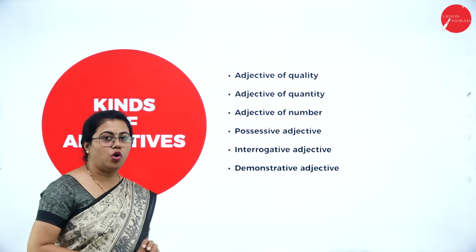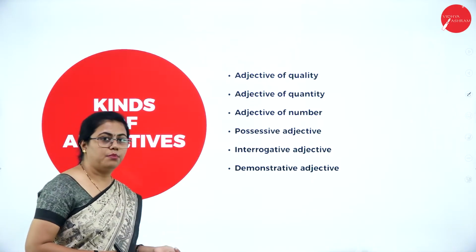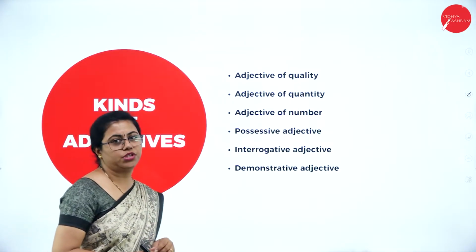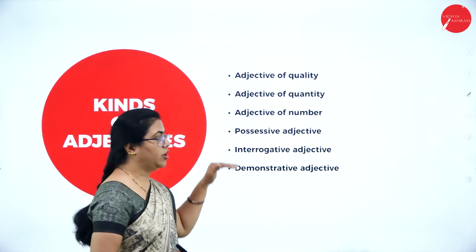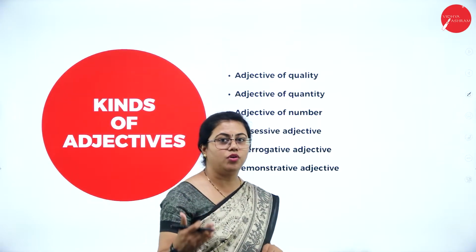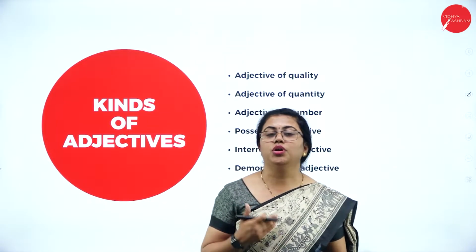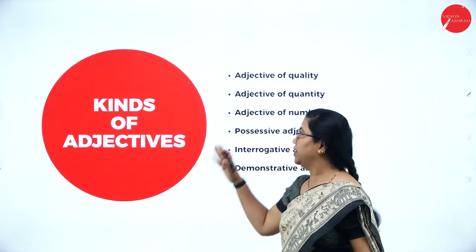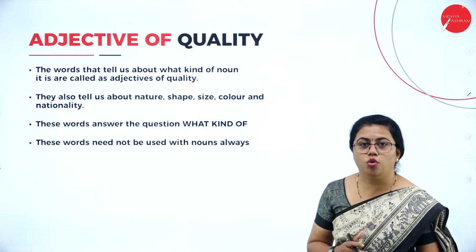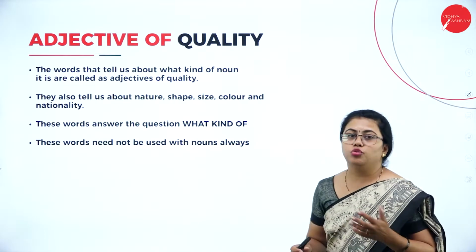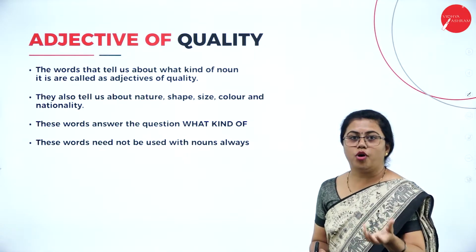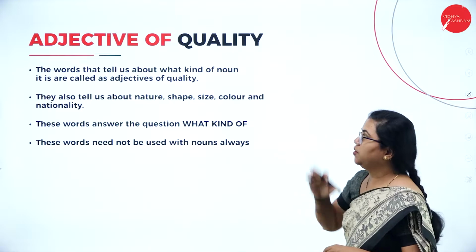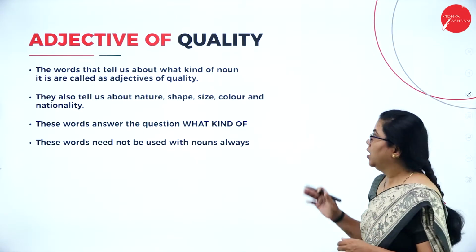So we have adjective of quality, quantity, number. Then we have possessive adjective, interrogative adjective and demonstrative adjective. Let me not explain everything now. I'll give you examples and then explain each and every type of adjective. So let us go to the first type of adjective, that is adjective of quality. There are a few rules and points through which you can identify the type of adjective. So here we are learning about adjective of quality.